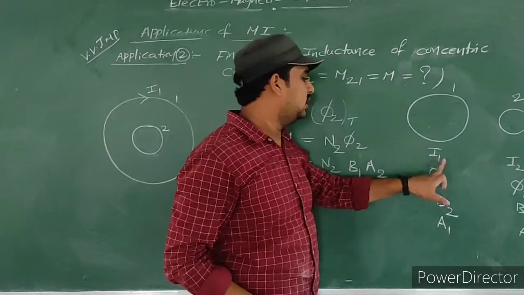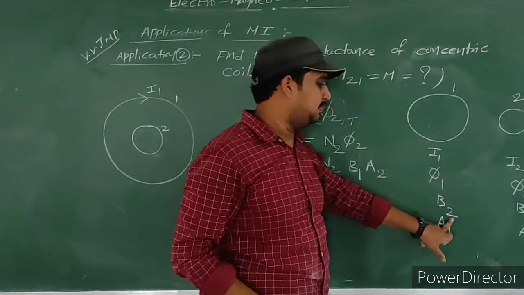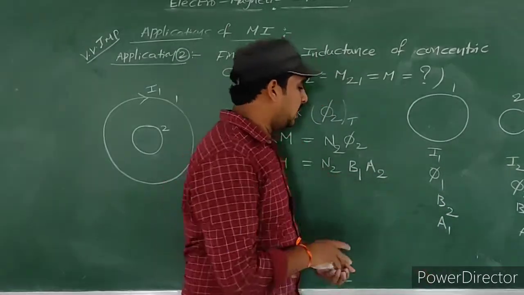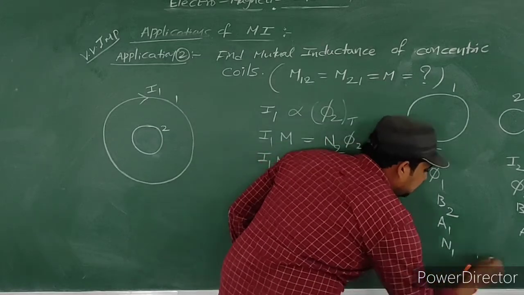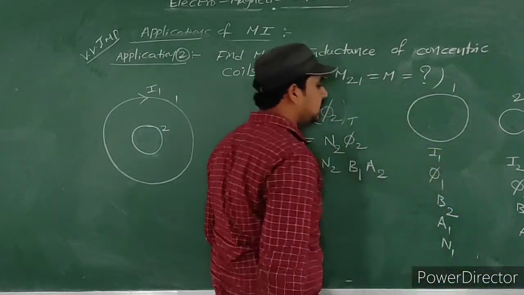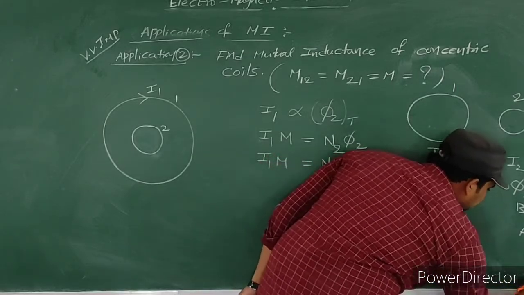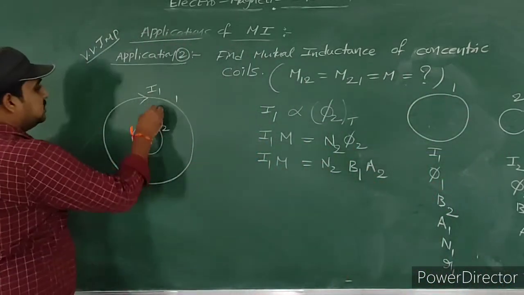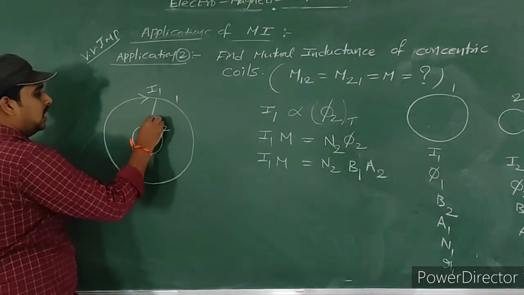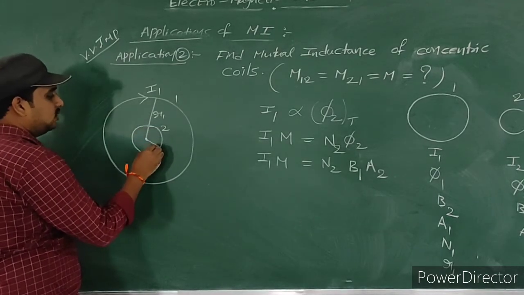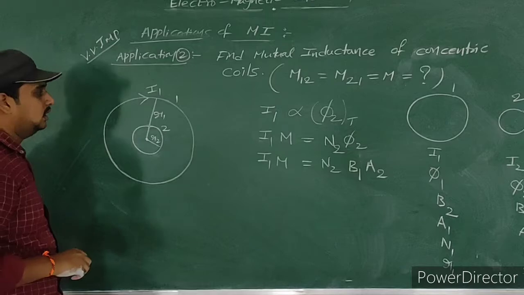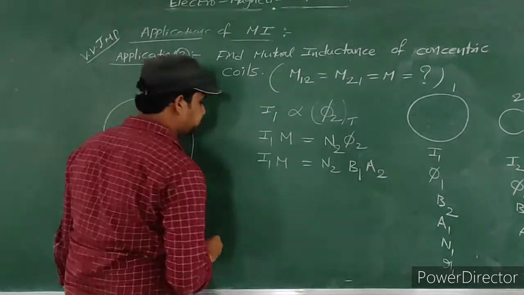So that's why I1 and phi 1 here, but B2, and A1, and the number of turns here are N1, here the number of turns are N2. Here the radius is R1, here the radius is R2. This is very important. What is the radius of the first coil? R1. What is the radius of the second coil? R2.